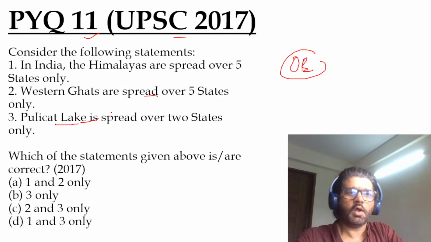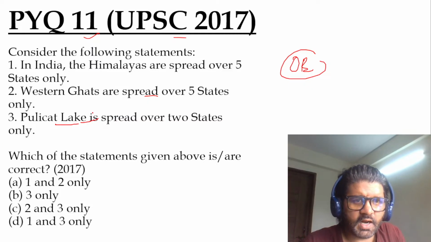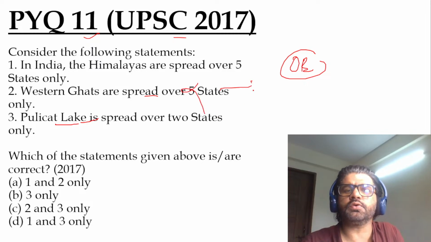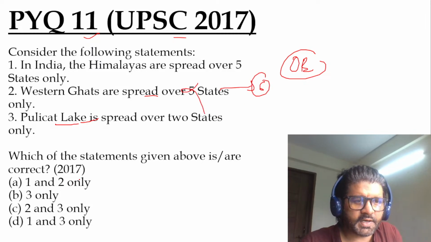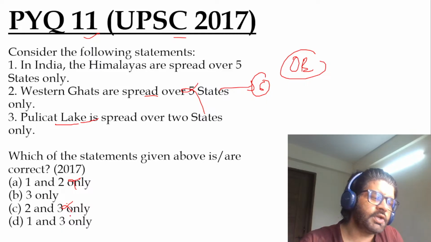So let's focus. What we know for sure in this question: the Western Ghats are not spread over 5 states. We know it's 6 states. So the second statement is wrong. If the second is wrong, do option elimination. You're left with three only, and one and three only.